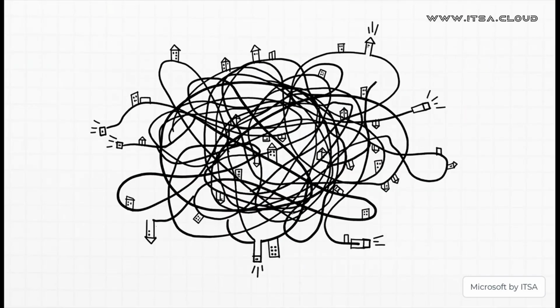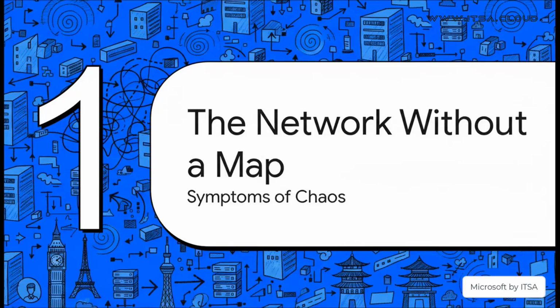I want you to imagine a massive, sprawling city, but with no street signs, no traffic lights, and your GPS is completely dead. That's what your network is like without a proper plan. Your data packets, they just get lost. They end up taking the scenic route across an ocean, and your whole operation just grinds to a halt. So what's really going on in this city with no map?